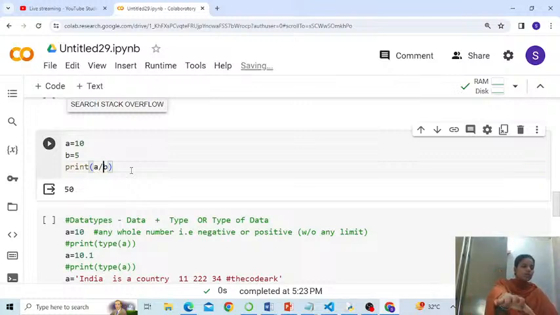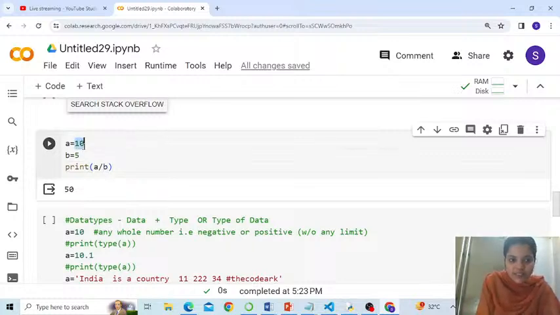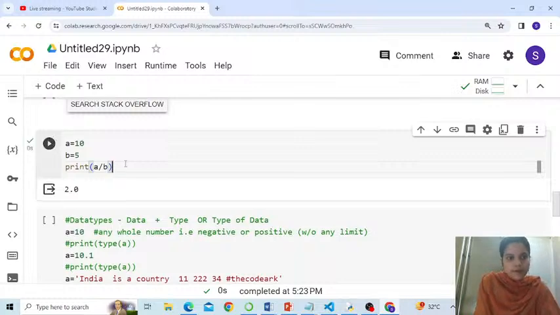Let my Visual Studio Code restart behind and I'll go back to it. Is it okay? All of us? Meanwhile, so that our time is not wasted, that's the reason I switched to Colab. Clear? Fine. So this is A divided by B. That is 10 divided by 5. That's 2. Is that okay?